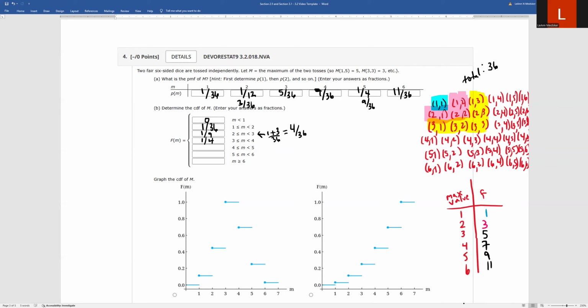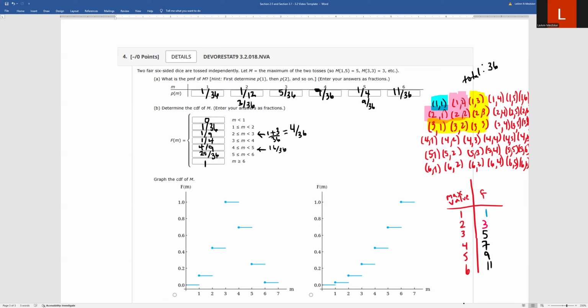Once we've added all the way up to the 4, we have 1 plus 3 is 4, plus 5 is 9, plus 7 more is 16. So 16 out of 36, I'll probably write that one down. Divide them both by 4, that's going to be 4/9. So we were at 16 out of 36. If we add the 9 out of 36 to that, we're going to be at 25 out of 36. That's not going to reduce, so we're just going to write 25 out of 36. And then for the last one, we will add 25 plus 11, which is 36.